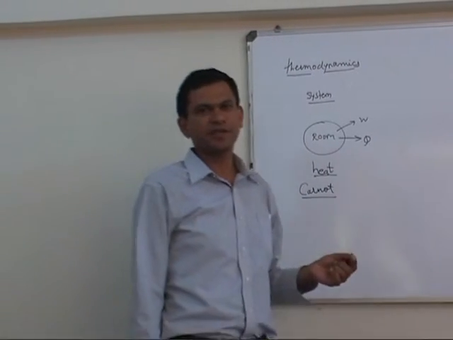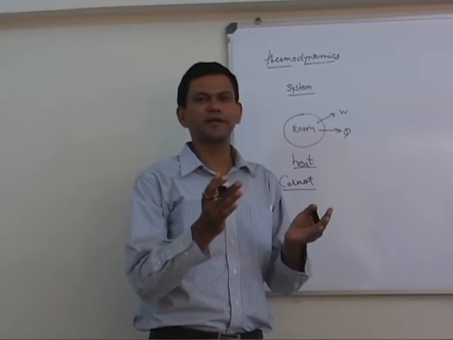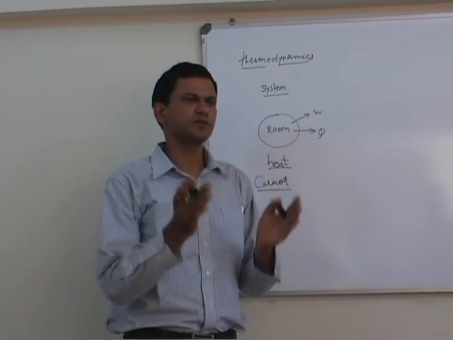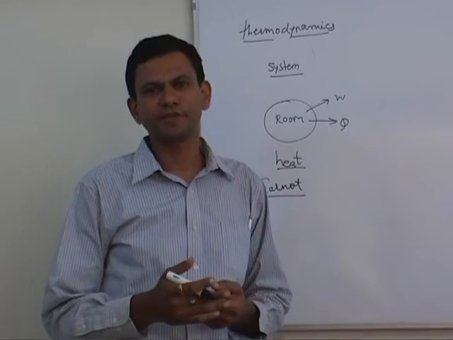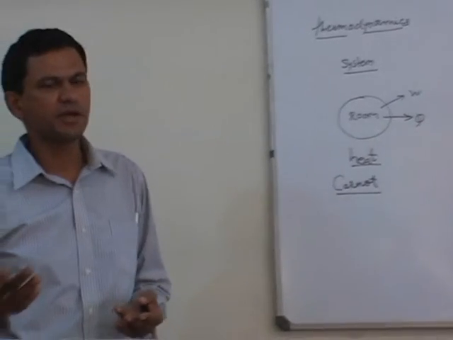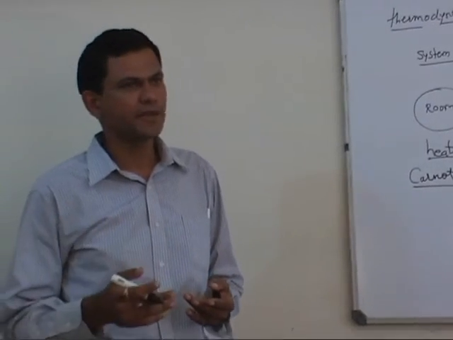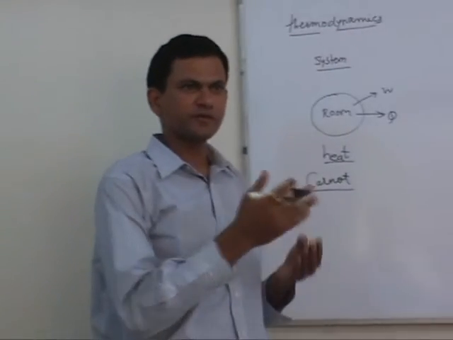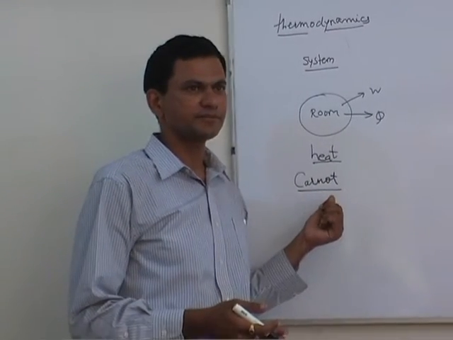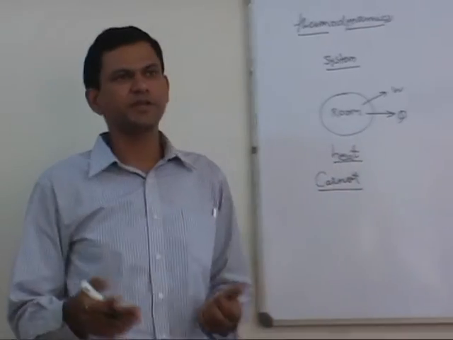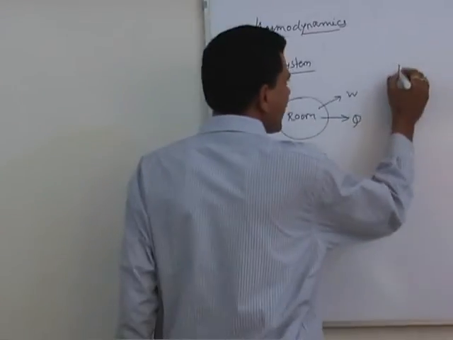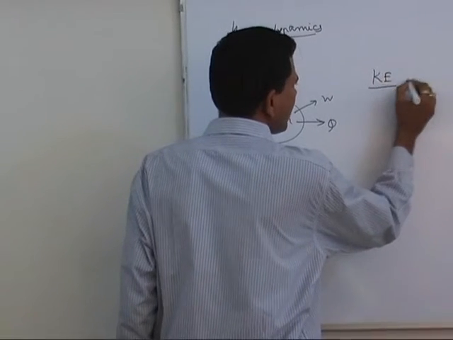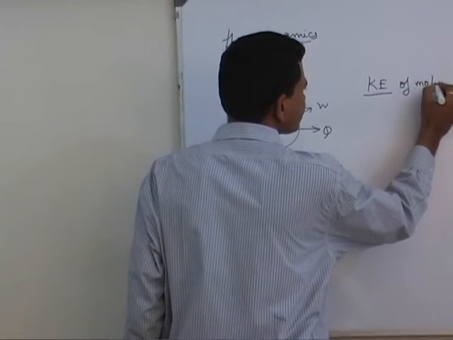So we cannot say that the heat content of a particular body is 2 kilojoule or 20 kilojoule or 100 kilojoule, because heat cannot be stored. Like electricity cannot be stored, we cannot store heat. So whatever energy flows because of temperature difference, that is called heat. So in the definition of heat, we come to know what is temperature. Temperature is defined as the kinetic energy of molecules.